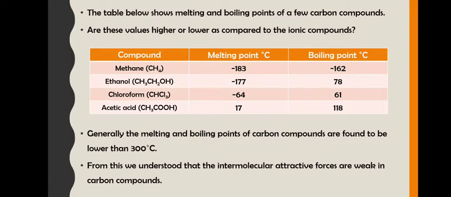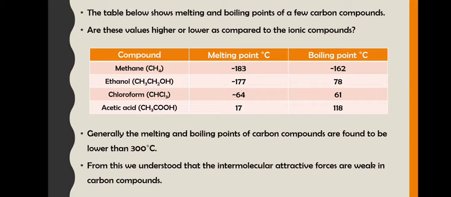Now the table which is given here, it shows the melting and boiling points of a few carbon compounds. Now these values are quite high or low. You have to tell whether these values are higher or lower as compared to the ionic compounds. So you'll have to compare.